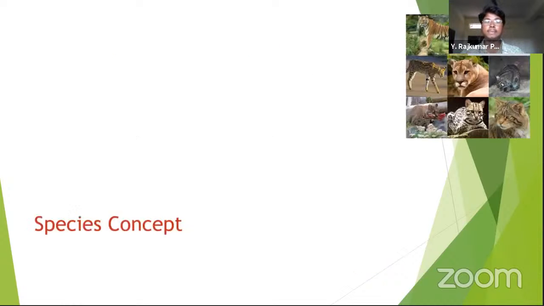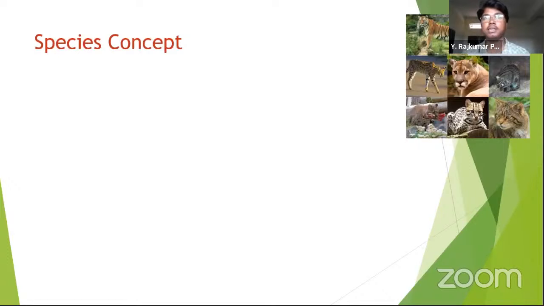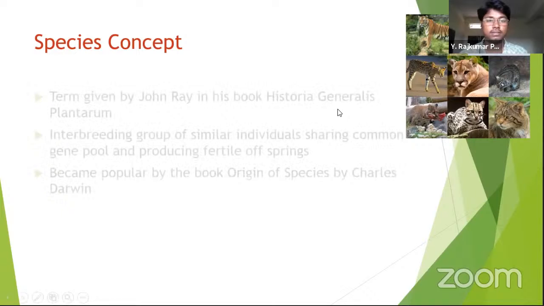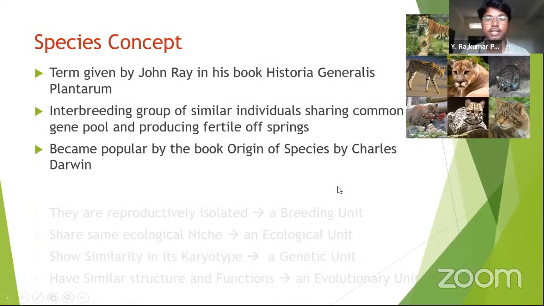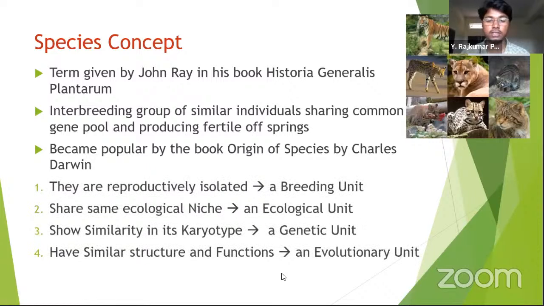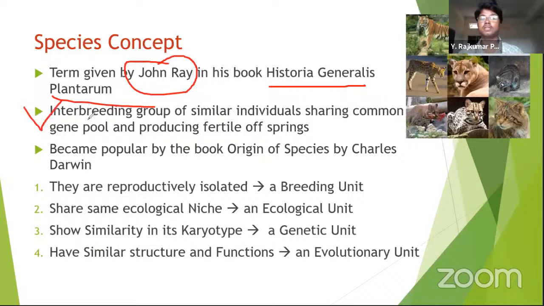Next, let's learn about the species concept. What is meant by species? The term species is given by the scientist John Ray in his book Historia Generalis Plantarum. I repeat. Next, the definition of species: it is an interbreeding group of similar individuals sharing a common gene